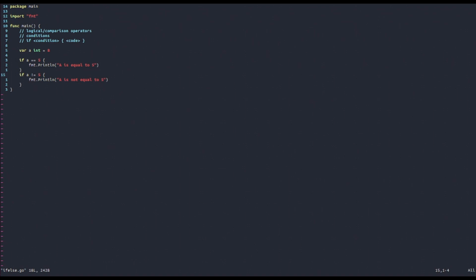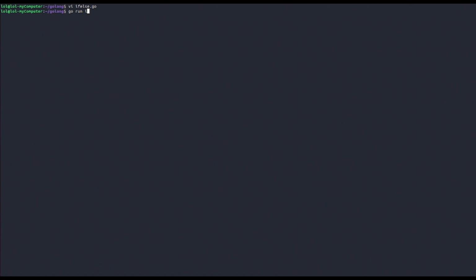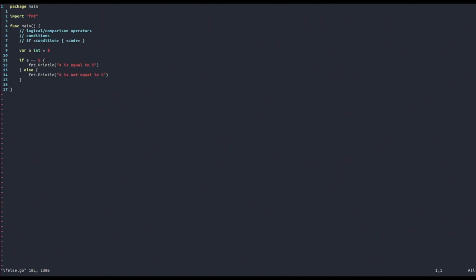Well, in actuality, the program already knows if a is not equal to 5 when it checks if it's equal to 5, trivially. So how can we spare this other check? And how can we also write the code in a more compact way? Well, we can use the else keyword. So right after our if statement here, if a is equal to 5, then we can say else, meaning if that condition is not satisfied, then we can just print a is not equal to 5. And we will see that the program will function in the exact same way, as you can see. And this is a better way to write it.